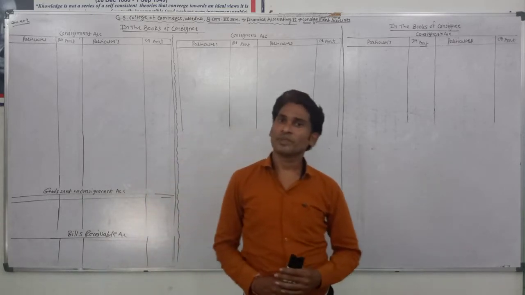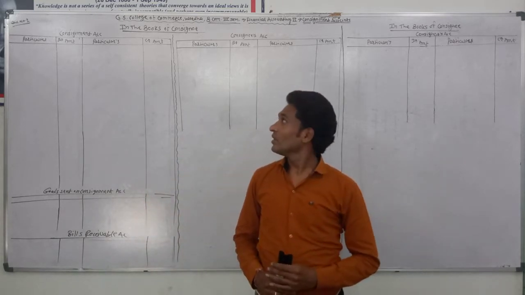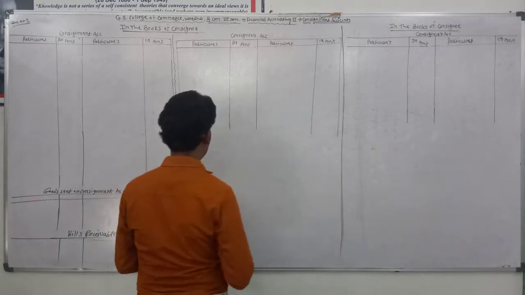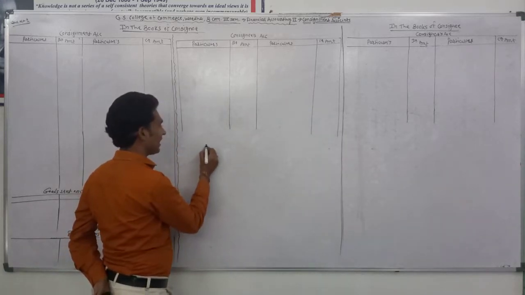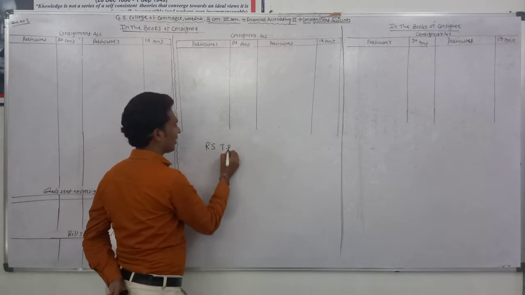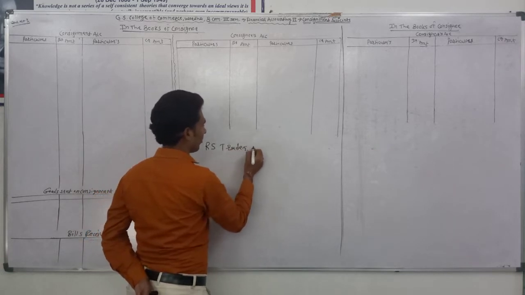Now the example starts. There is one consignor whose name is RS Traders Varda.